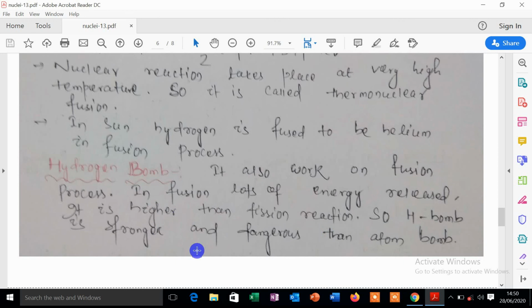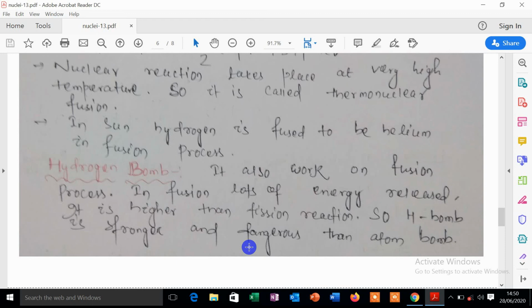So the hydrogen bomb is stronger and more dangerous than the atom bomb. As you know in 11th class, if we compare hot water and steam, steam is more dangerous, and it creates severe burns because the latent heat of steam is greater than the latent heat of hot water.